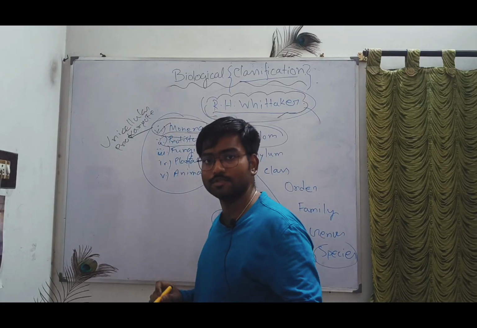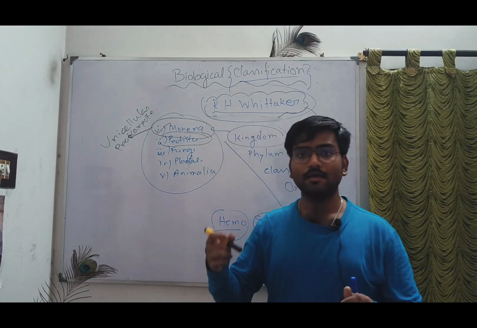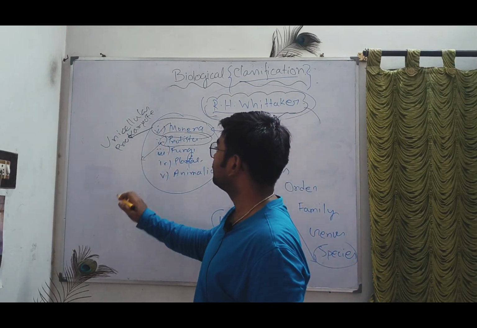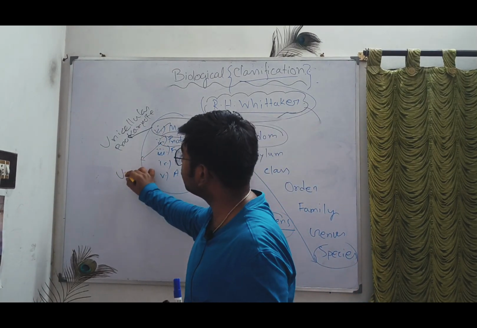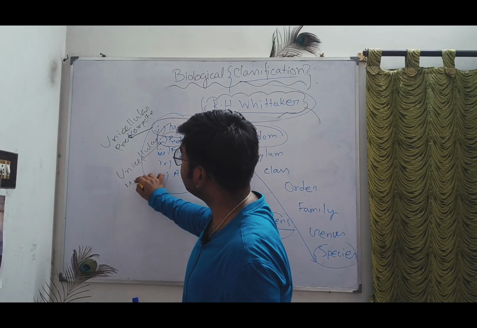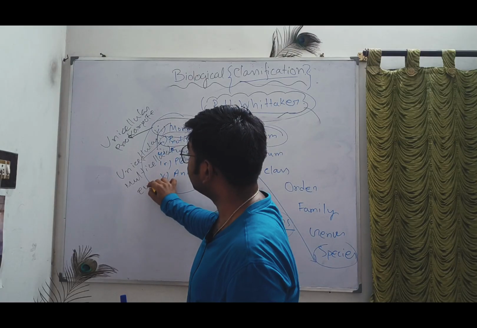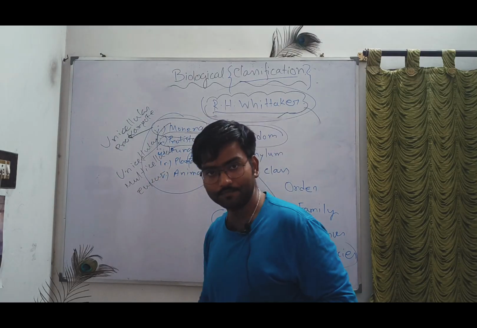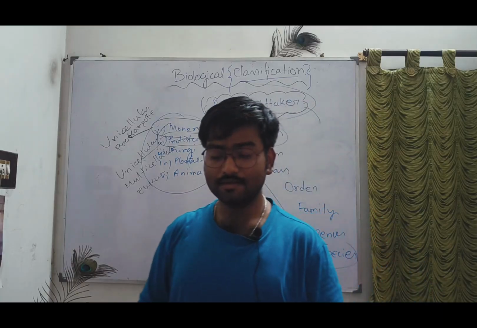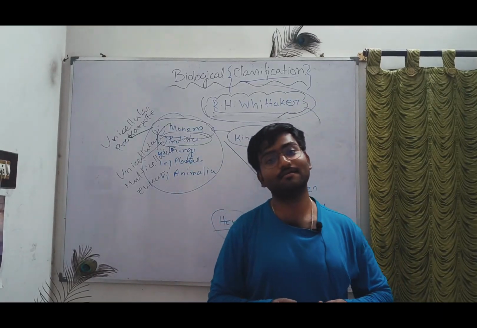You know the meaning of unicellular? Unicellular means made up of a single cell, yes or no? And Protista can be unicellular or multicellular eukaryote.